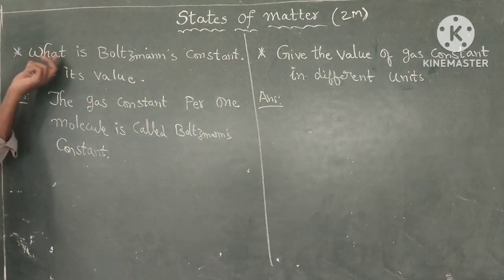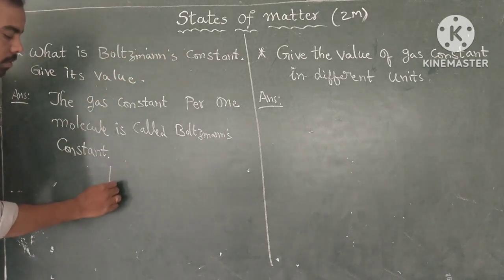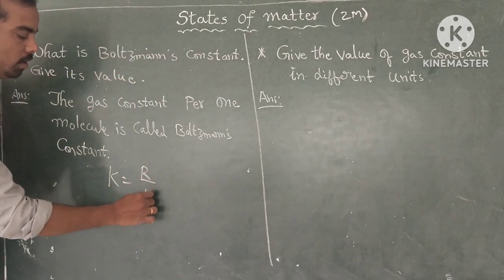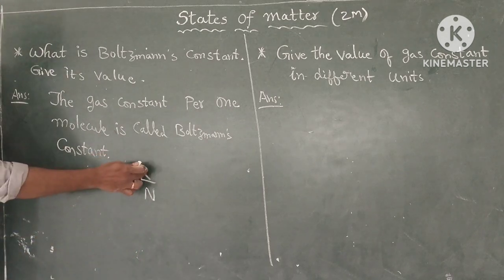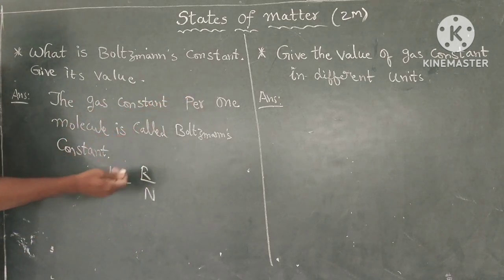2 marks question. What is Boltzmann's constant? Write its value. Boltzmann constant means k is equal to R by N, R by N, gas constant per molecule. The gas constant per one molecule is called Boltzmann's constant.